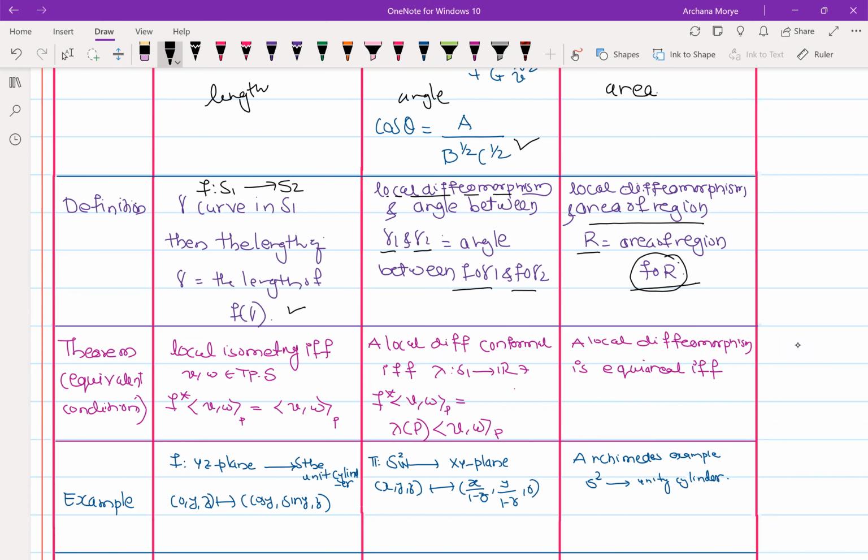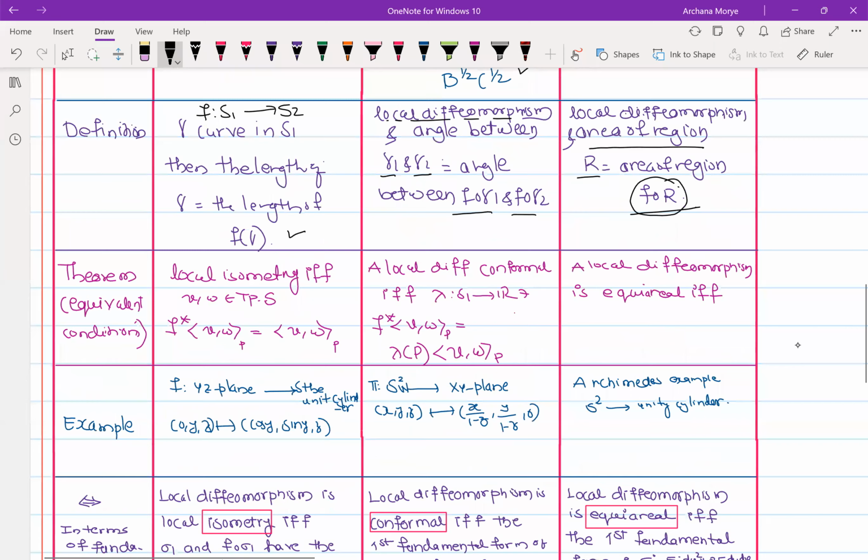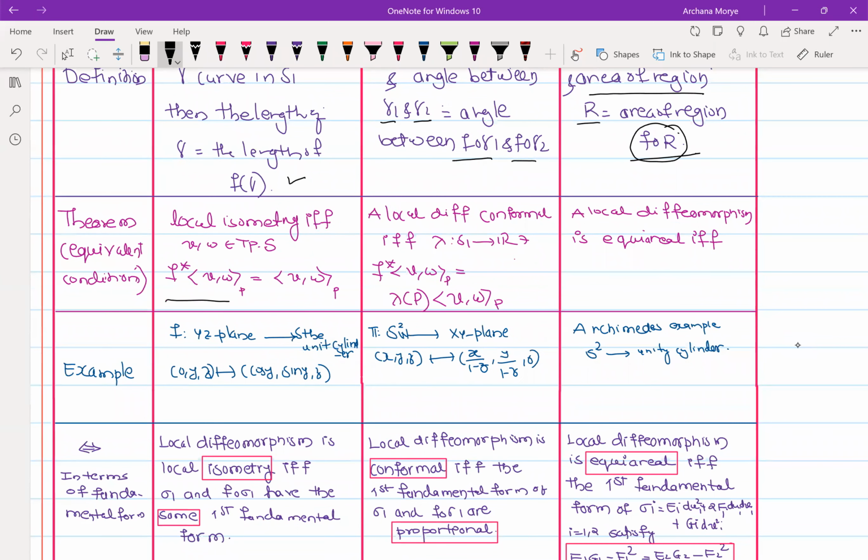Okay. Do you remember just now I did this? A local isometry holds if and only if this symmetric bilinear form is equal to this form. Is this okay? Just now we proved it, right? And the equivalent thing for a conformal map is that f star of this, v comma w, may not be equal, but it is lambda times the other form. Here lambda is some smooth map. So it is in proportion, some constant times your other form. Here we don't have anything.